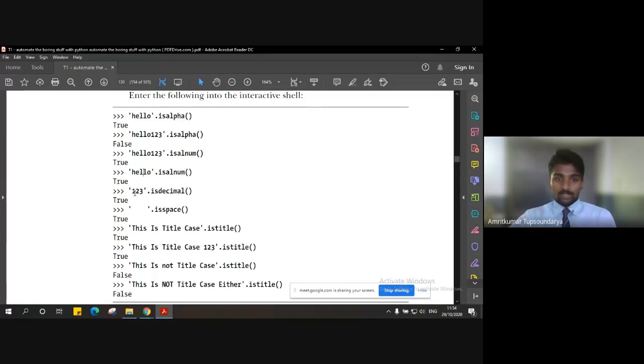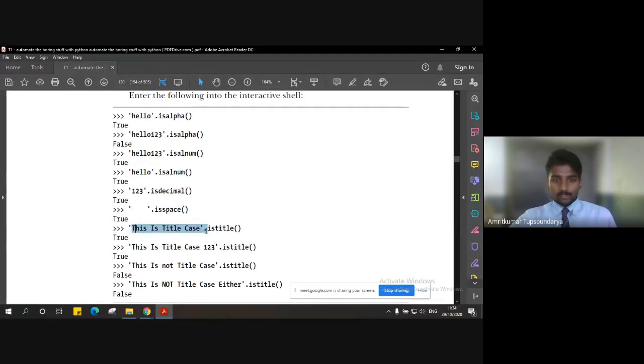1 to 3 is decimal. Yes, because decimal is nothing but numbers, 1 to 3, and it is present in the string, so it will return true. Then we have a huge space here, and then is space? Yes, true. It can be a combination of spaces, or it can be just one tab space, right? Whatever it can be, but it does have space, and it's not a null string.